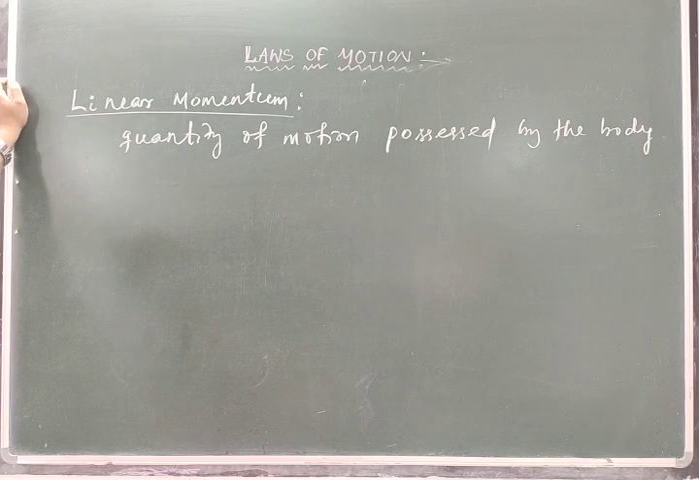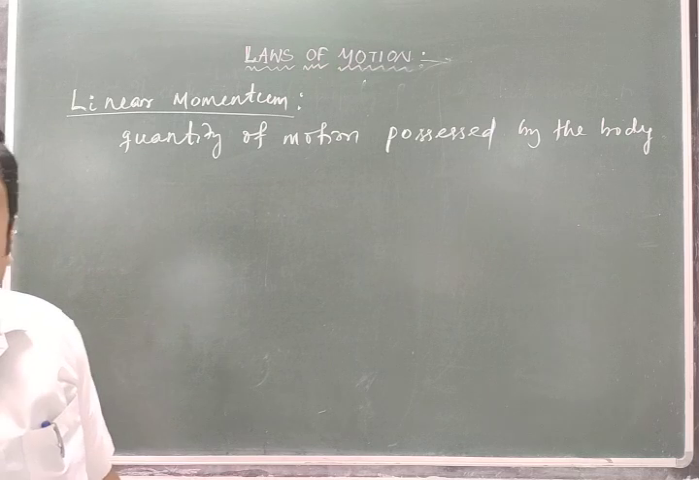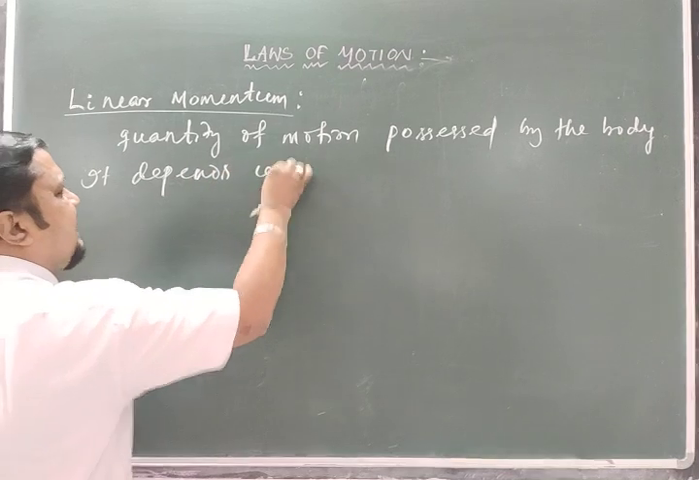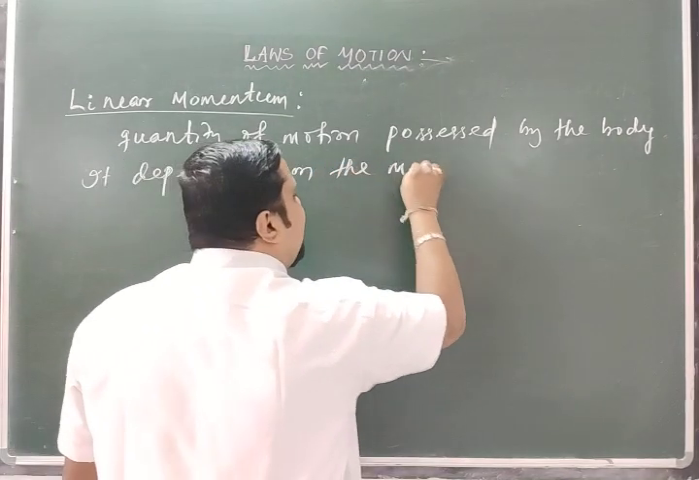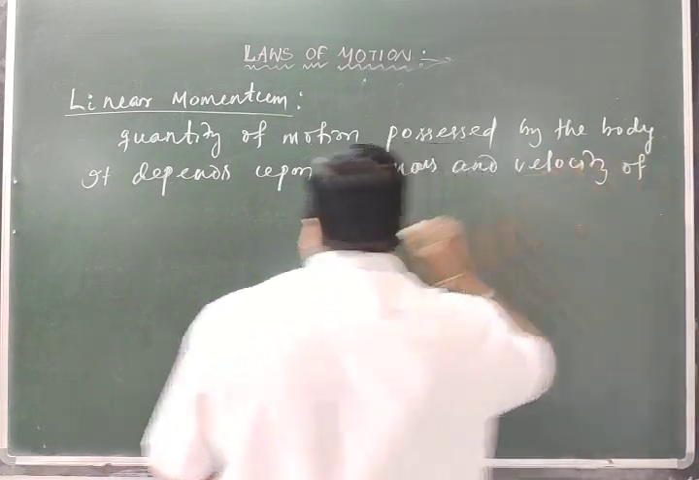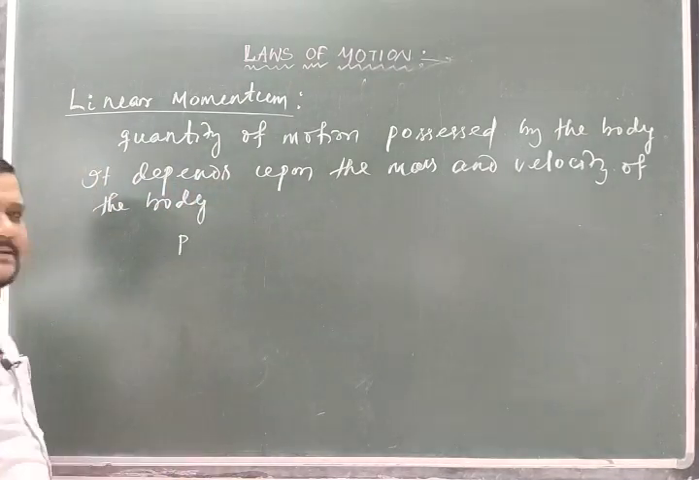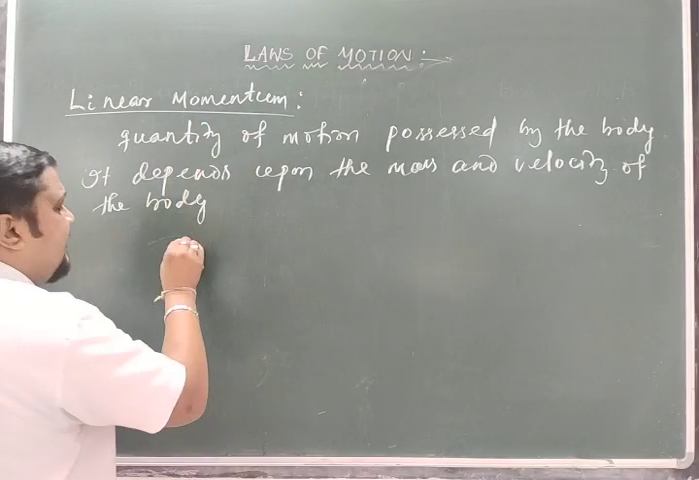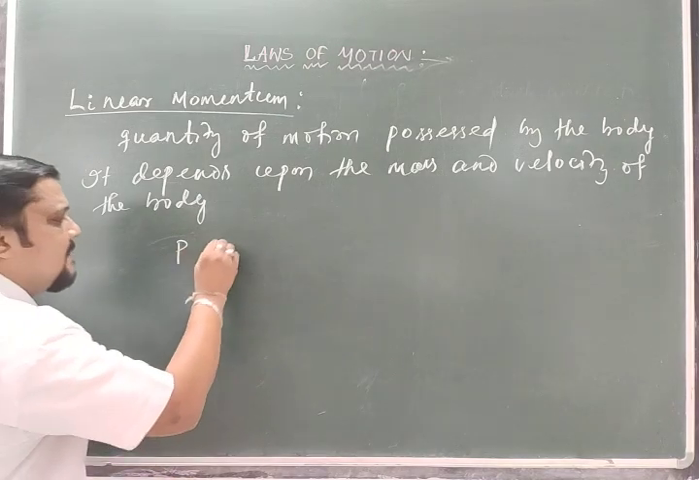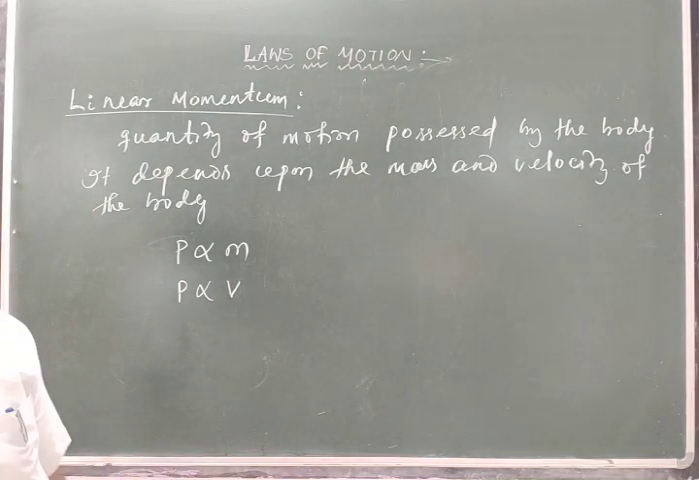I am writing only this part, quantity of motion possessed by the body, and obviously this momentum depends on the mass and velocity of the body. And how does it depend? The linear momentum, which we can simply represent by the letter P, is proportional to the mass, and also it is proportional to the velocity.